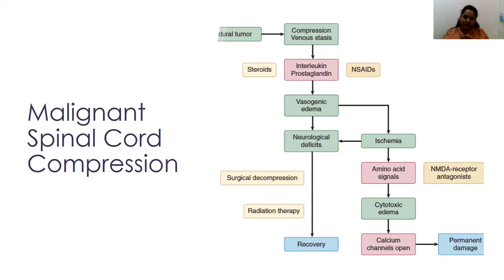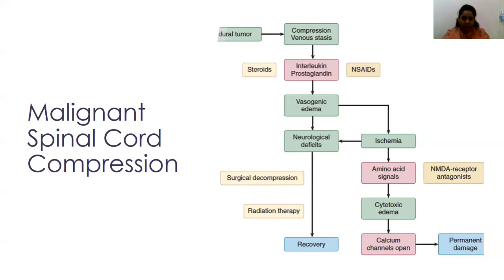This vasogenic edema in the local region will cause nerve impingement, which would either cause neurological deficits, or there would be ischemia, with further amino acid dysregulation, then cytotoxic edema, where calcium channels open up, which causes permanent neural damage. So if we understand this pathway, the points that we see marked here in yellow are the parts which help us in managing the treatment, addressing these particular regions of the process.